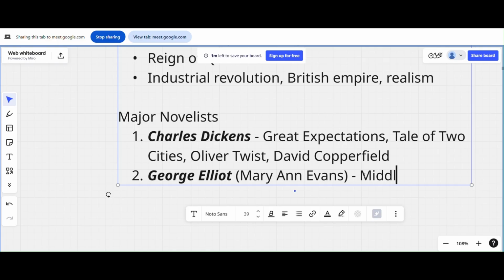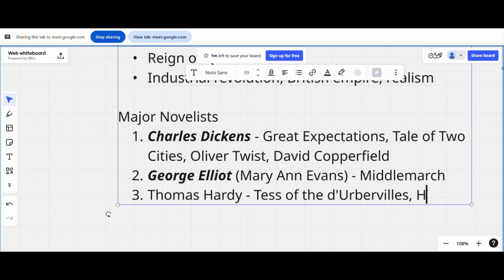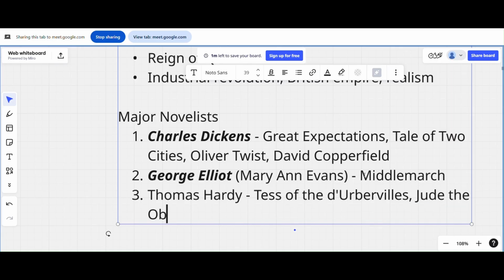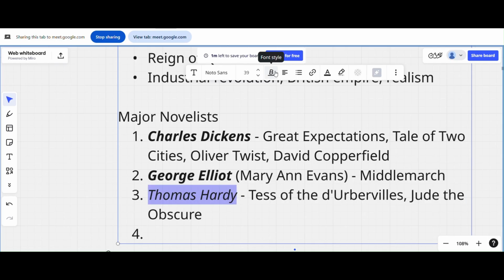What else? Thomas Hardy. Tess of the d'Urbervilles, and Jude the Obscure. Who else? Just think about it. So many things to write, and we don't have time anymore. It's going to be 9 now.